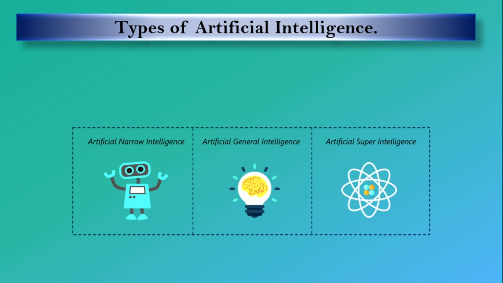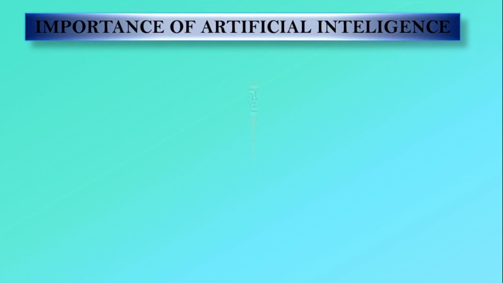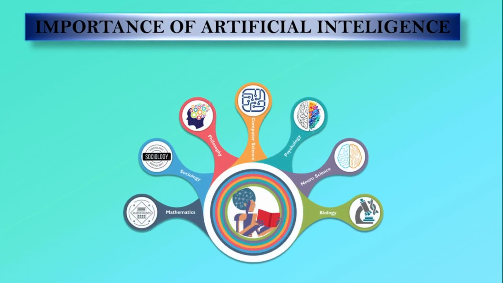Then the third one is artificial super intelligence. It is a term that refers to the time when the capability of computers will surpass humans. Artificial super intelligence is currently seen only in hypothetical situations. Then importance of artificial intelligence.